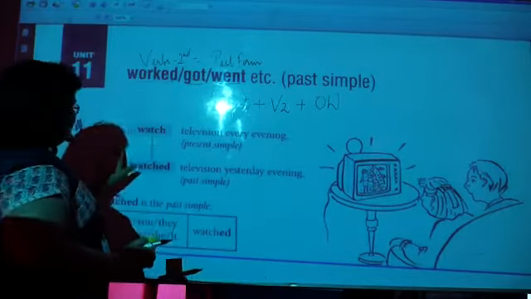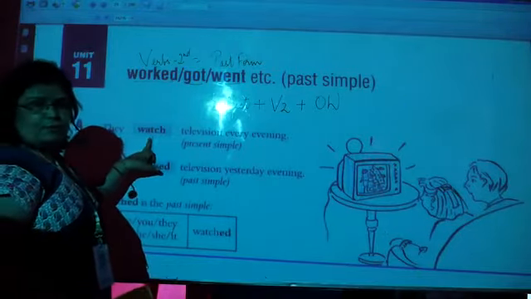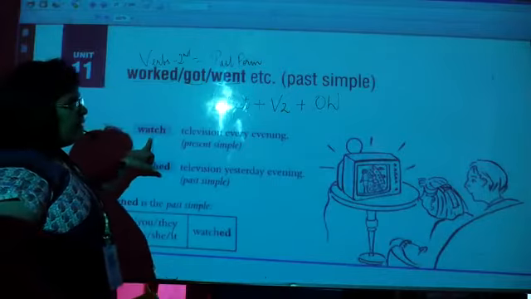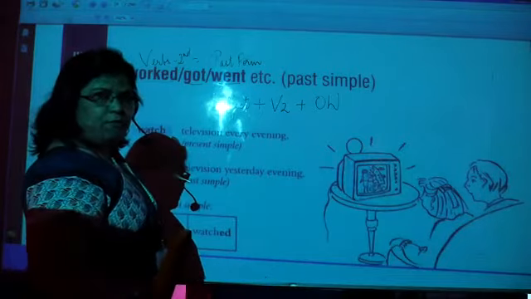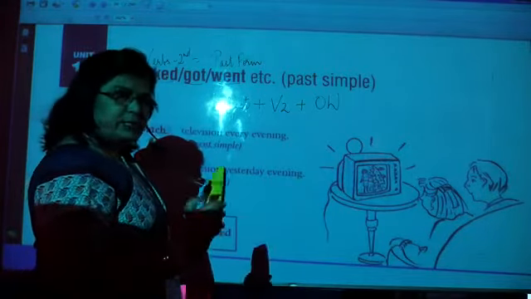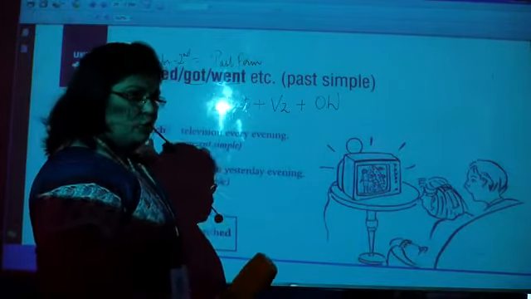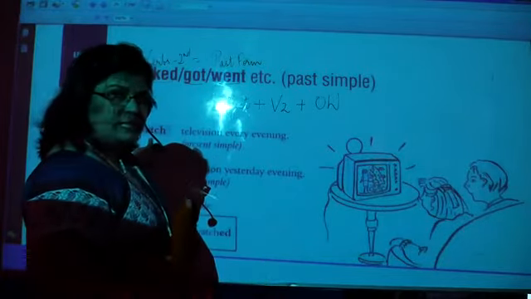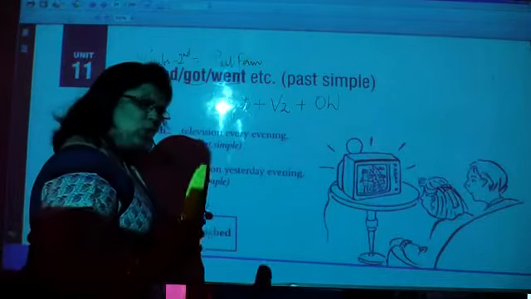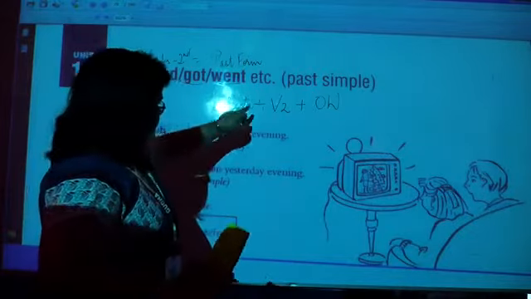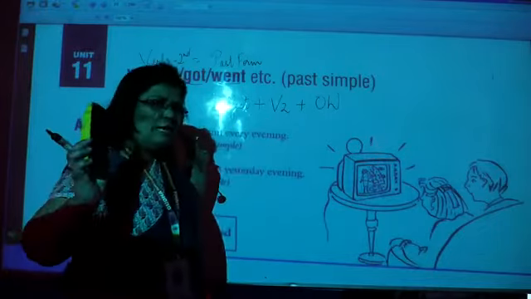So just see, in simple present tense, we use the first form of the verb, right? And now when we are making simple past, we are going to just change the verb form. हम simple present से simple past में जब करेंगे या simple past का sentence जो बनाएंगे, तो जहाँ पर हमारी present tense की form आ रही थी, वहाँ पे हम past tense की form डाल देंगे, and this is the only difference. Okay, in simple present we were using V1 form, and in simple past we are using V2 form. This is the only difference.